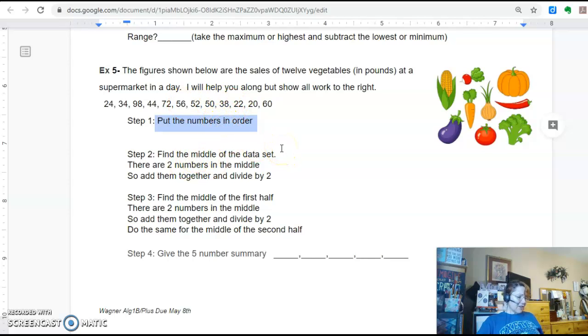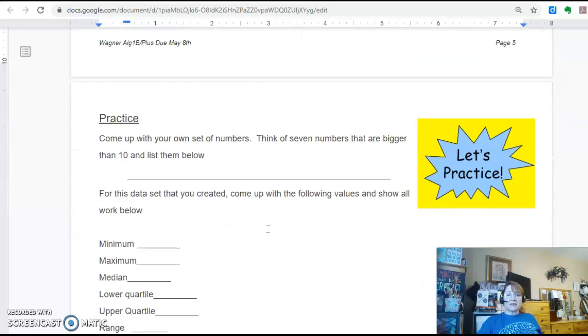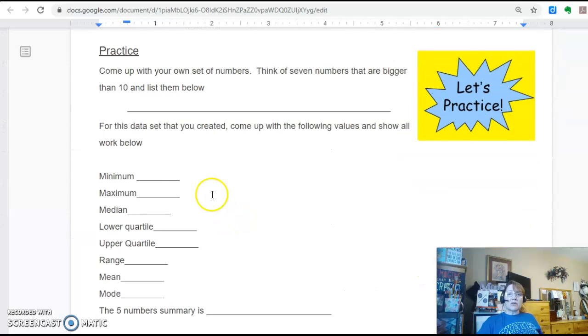So you're going to take both of those numbers and you're going to divide by 2 to figure that out. And then the same thing's going to happen when you look at your first half. When you look at your data in your first half, you're going to have 2 numbers in the middle. So actually I tell you this right here. So there's 2 numbers in the middle, so you're going to add them together and divide by 2. I'd like you to finish that, and then I'd like you to come up with your own numbers.